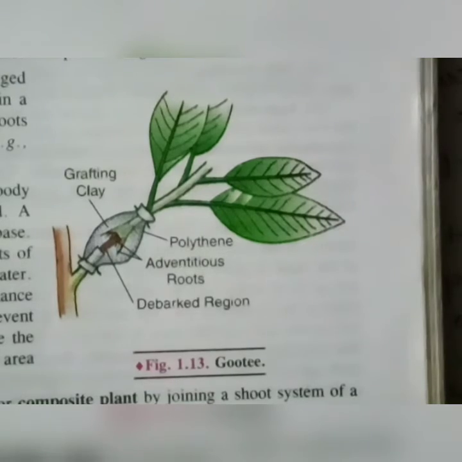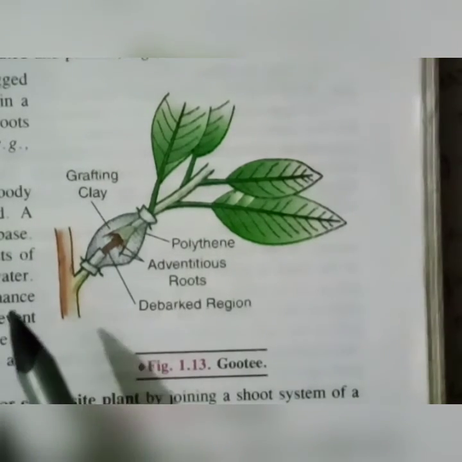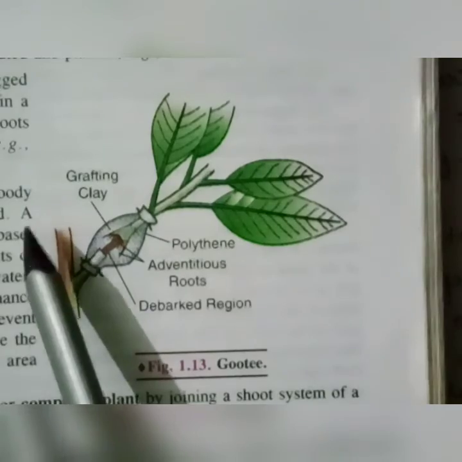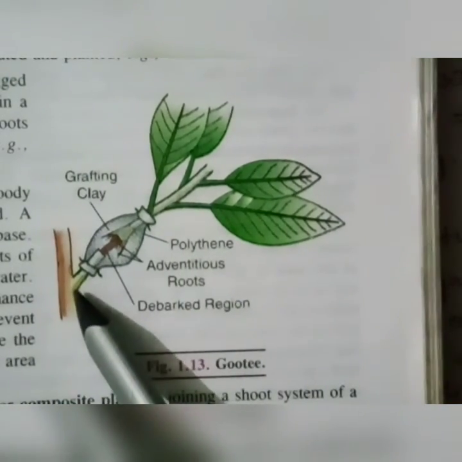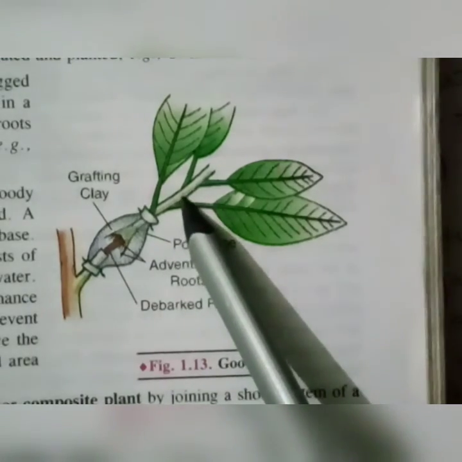When the process of layering is done in aerial mode, like in this figure, this is the branch of the plant.